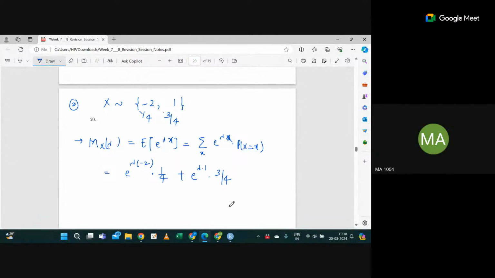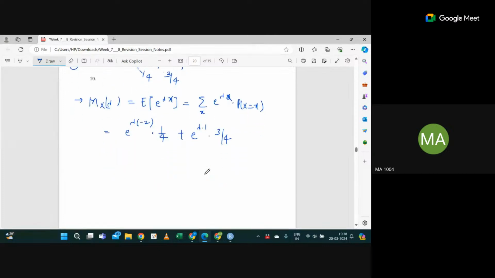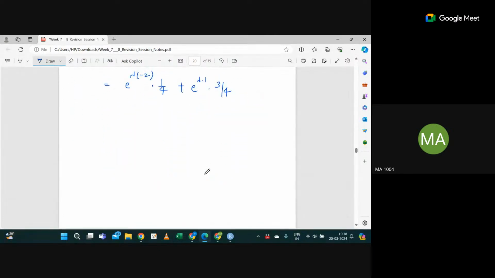Now tell me one more thing. Suppose MX(lambda) is given to us as 1/3 e raised to the power minus 2 lambda plus 1/3 plus 1/3 e raised to the power 2 lambda. I have given a moment generating function of x like this. Can I find the distribution of x?